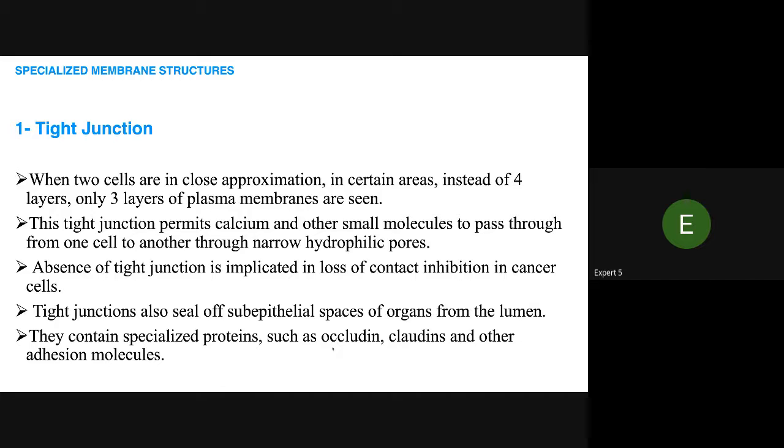Absence of tight junctions is implicated in loss of contact inhibition in cancer cells. Tight junctions also seal off subepithelial spaces of organs from the lumen. They contain specialized proteins such as occludins, claudins, and other adhesion molecules.